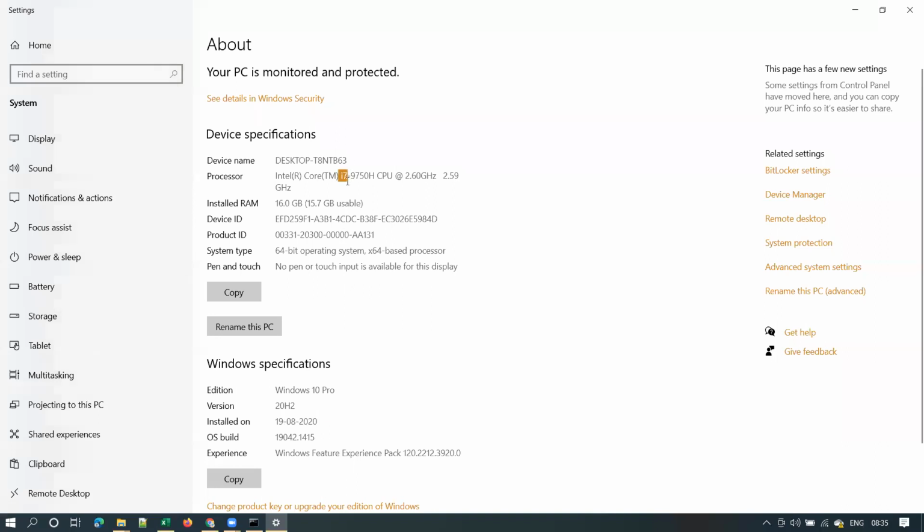So i7 is my processor, and what is this, guys? 9750. What information does it give? Anyone? I hope most of you know this. What information does it give? This number. i7 is the processor model, and what information does this give?